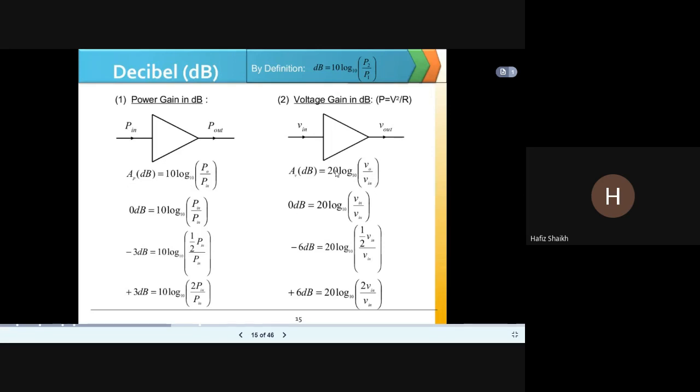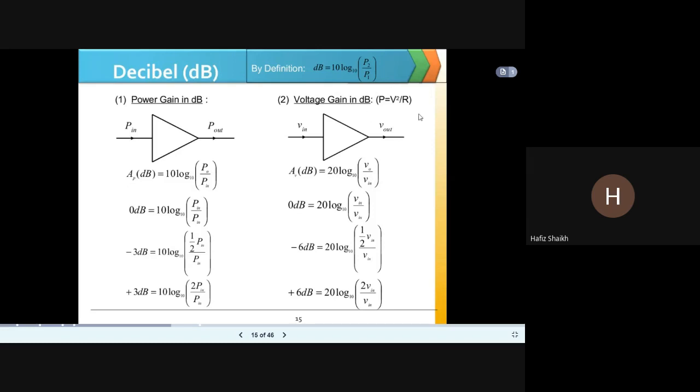Now, why is there a 20 over here? Because P is equal to V square upon R, and V square is equal to P into R. We can take the square root, so that the square is written as 2. When we remove the power, it becomes 20 log V0 divided by V input.